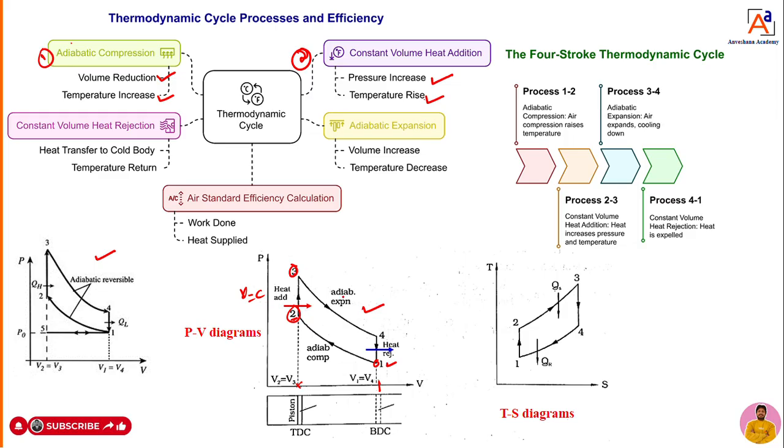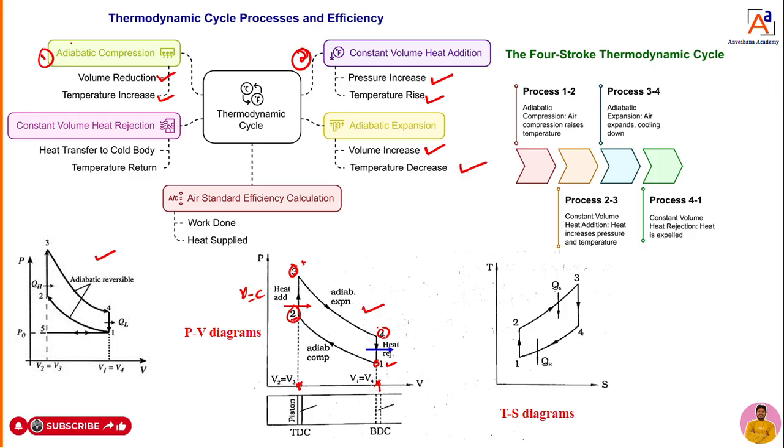Now the process from 3 to 4, the piston is going to expand. You are at this point and you are moving to this point. That means volume is going to increase. Yes, there is an increase in volume. What about temperature? Temperature is going to decrease. In the adiabatic expansion, volume increases and temperature decreases.